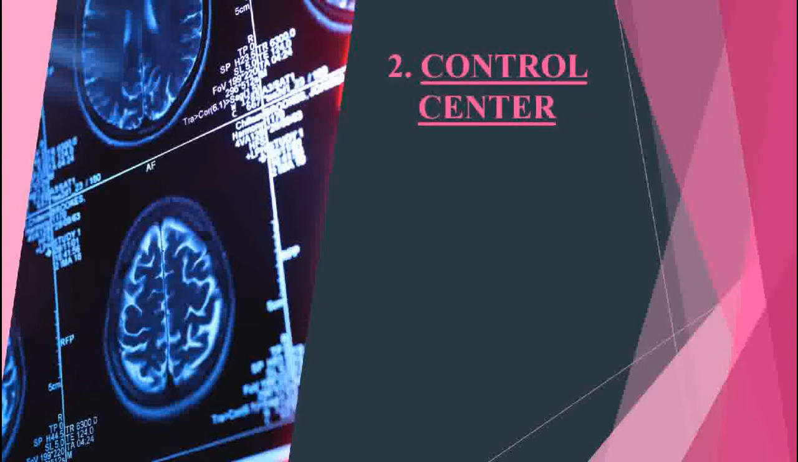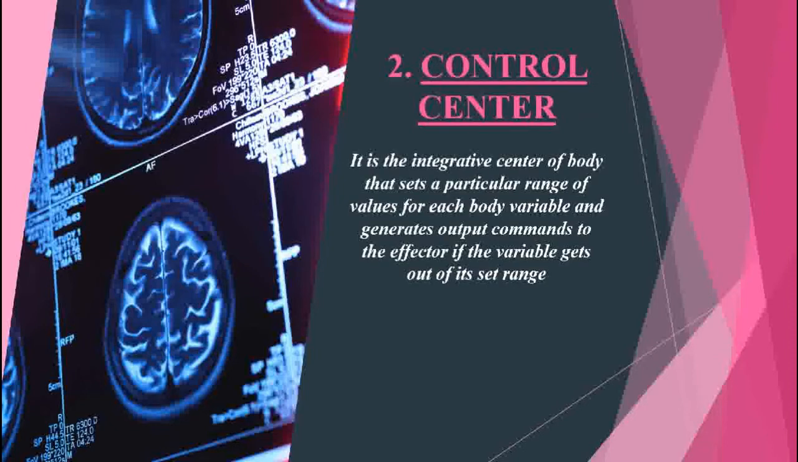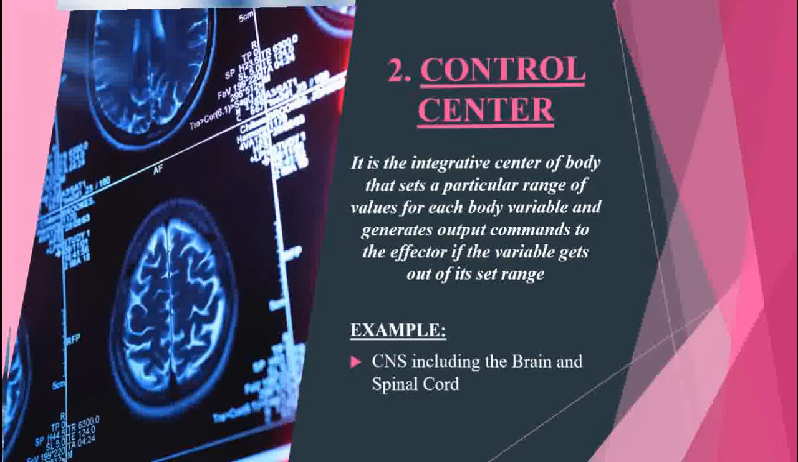The nerve impulses from receptors are received by the control center. Here, these impulses are integrated, compared with the already set values of the concerned variable, and then output commands are generated as action potentials or hormones to compensate for that change. The control center of our body is the central nervous system, involving brain and spinal cord that regulate all body activities.